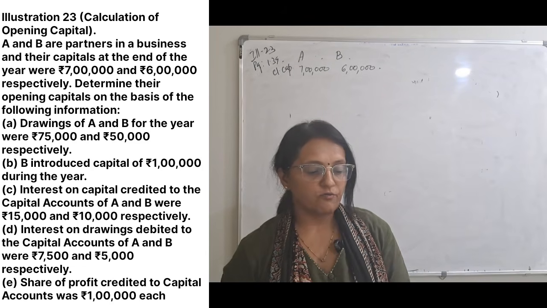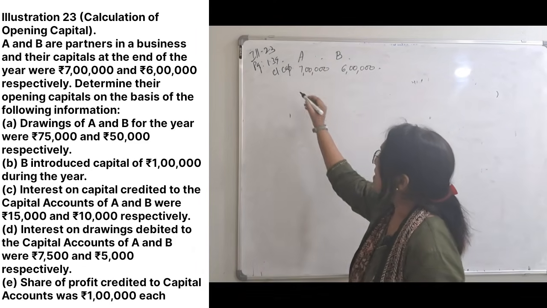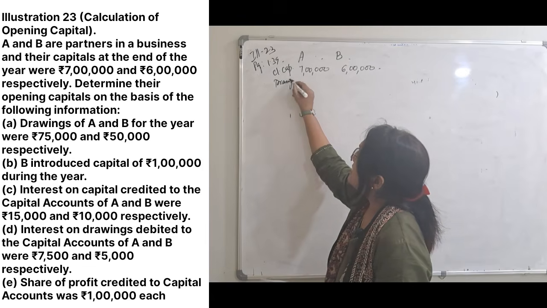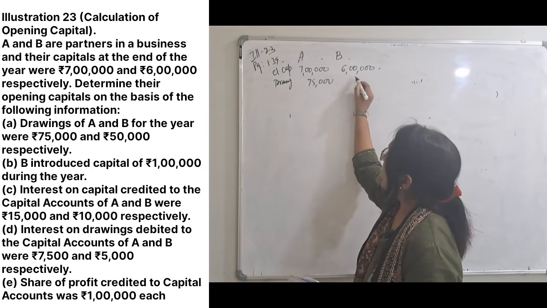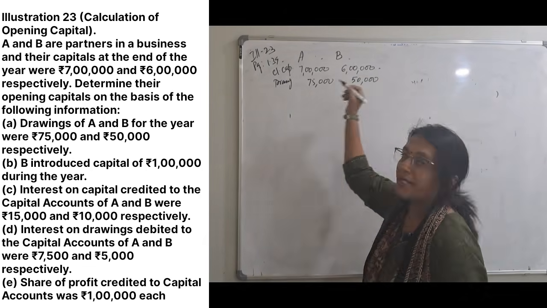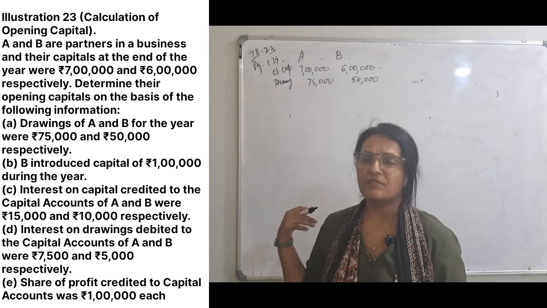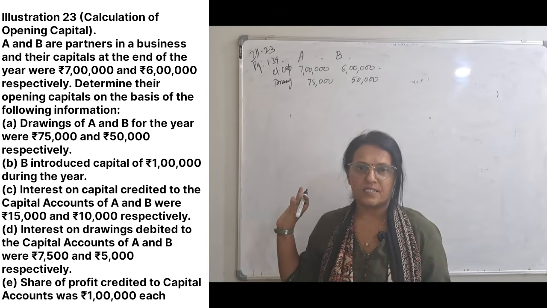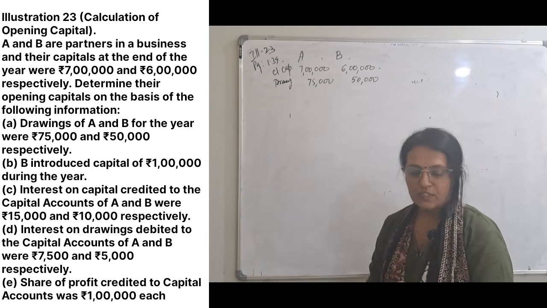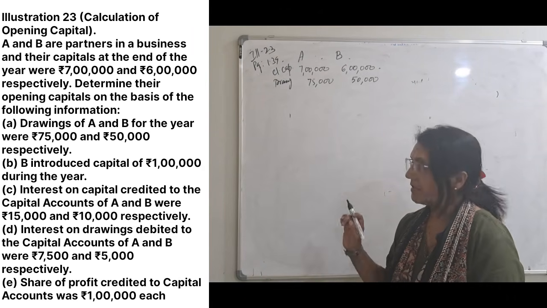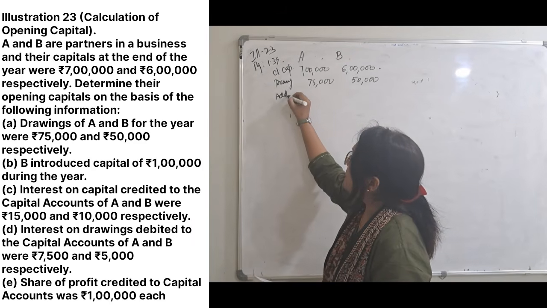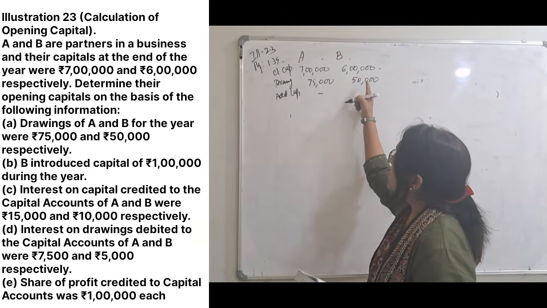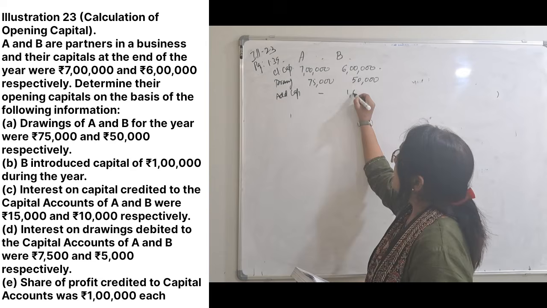Drawings of A and B for the year are 75,000 and 50,000. This is for you all that I am writing. Those who don't have the book can just take down whatever amounts and details are there. B introduced capital of 1 lakh during the year. Now additional capital is introduced only by B, which is rupees 1 lakh.